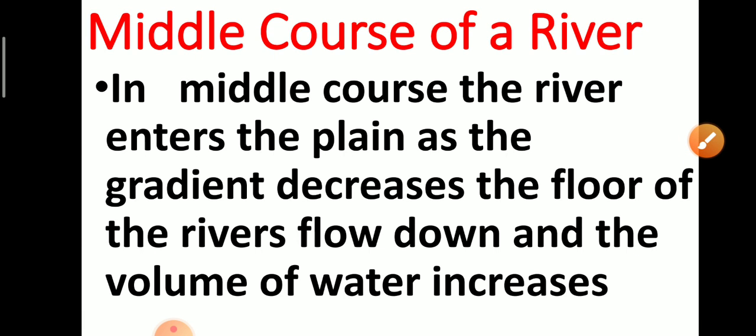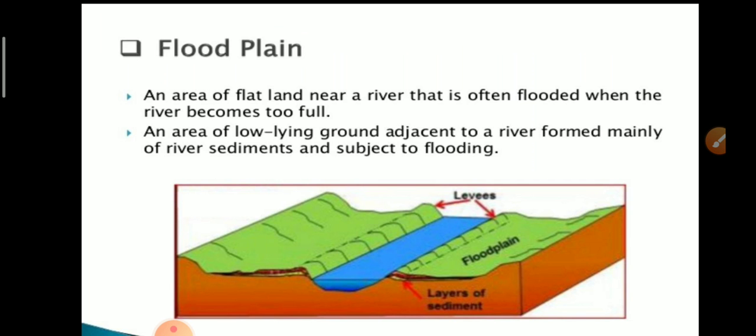Next one is middle course of the river. In the middle course, the river enters the plain. As the gradient decreases, the flow of the river slows down and the volume of water increases. So, in the middle course the river enters the plain, the volume of the water increases, and the river develops some typical landforms, and these landforms are floodplains, meanders, and oxbow lake.